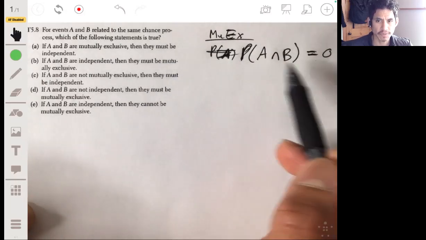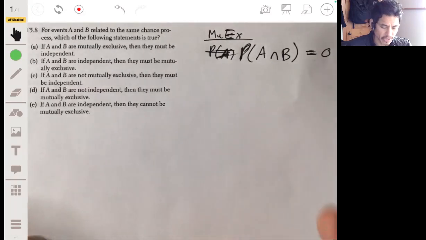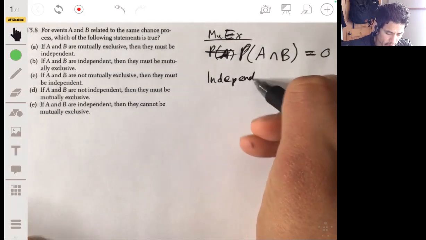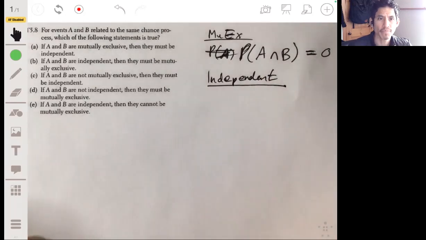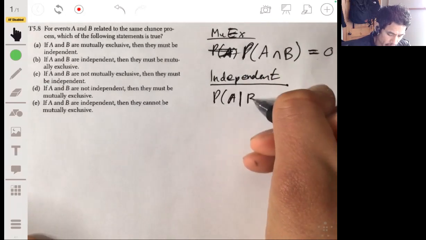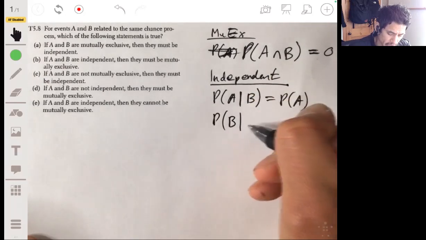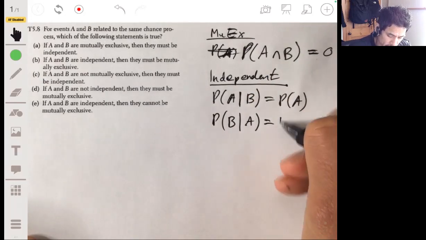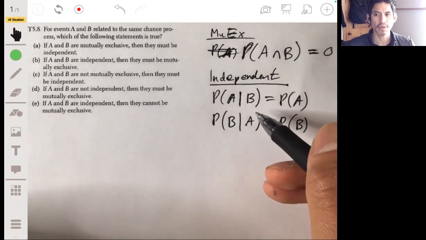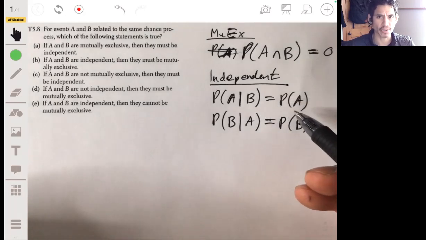Now, just because the probability of A and B is equal to 0, that doesn't mean they're independent. To be independent means, mathematically, that the probability of A given B is equal to the probability of A, and the probability of B given A is equal to the probability of B. The probability of each event is not affected by the other event occurring, but they can still both occur.